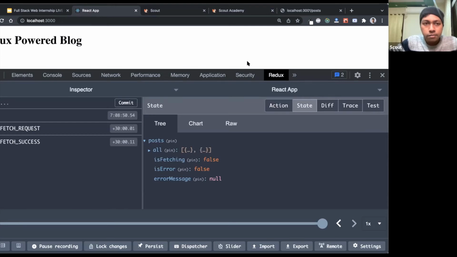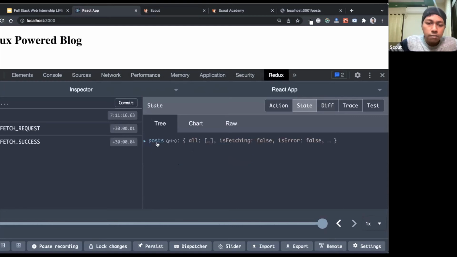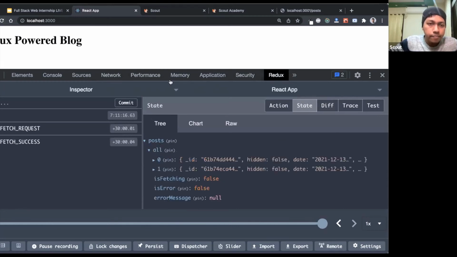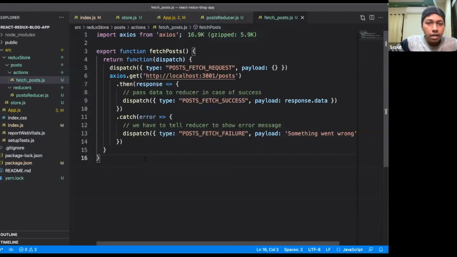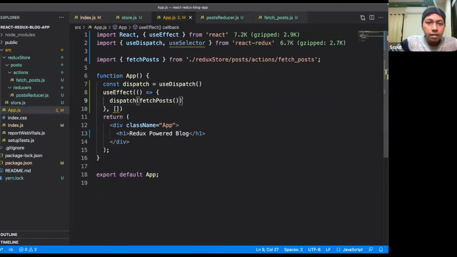Now our application has the data. Okay. So the next thing is that we have to use this data. Our application is successfully calling the external API. It is updating the Redux state, and our state has the list of all posts inside that. So the next task is to show the data back in our browser. That is a pretty simple task, I think. Now, to call the data,